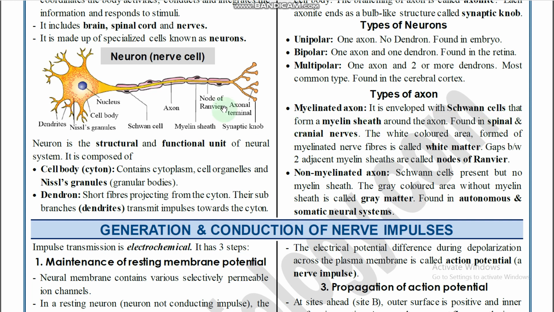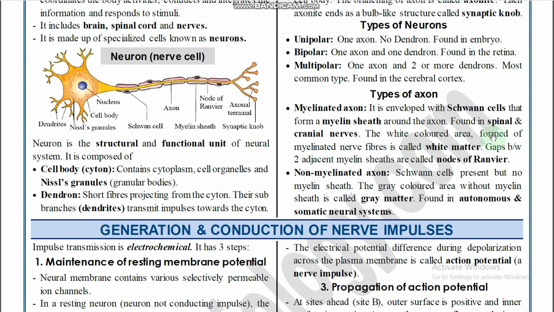Here you should remember an important point: both myelinated and non-myelinated axons have Schwann cells. The Schwann cells are present in myelinated and non-myelinated axons also. So the myelinated axon is enveloped with Schwann cells and forms a myelin sheath. Both Schwann cells and myelin sheath are present, and the location is spinal and cranial nerves.